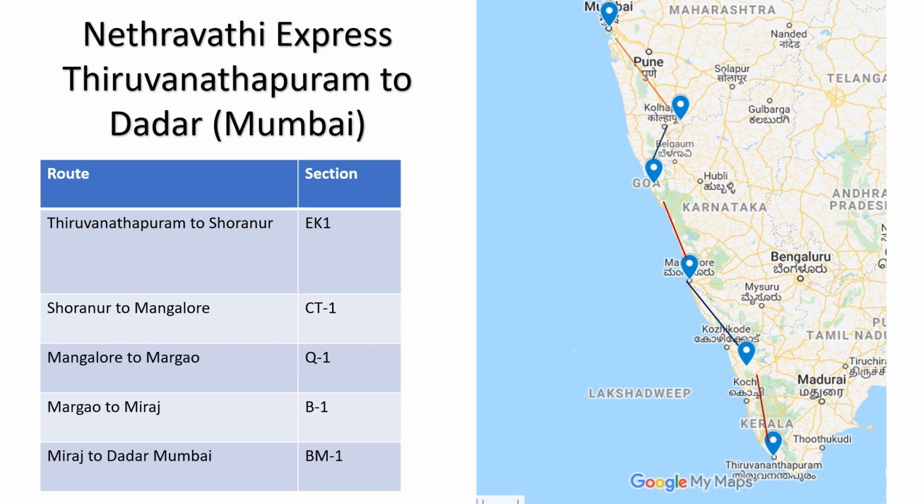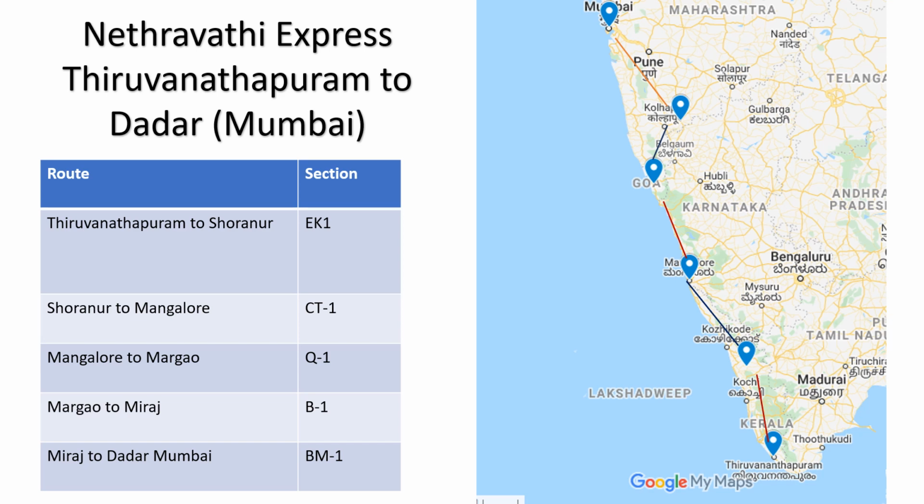So this particular train, though it is only a single train, has various sections. That means a certain group of people will be working from one station to another station, then they will change. Again, the other group of people will be working. For example, this particular route has different sections, as we have mentioned.